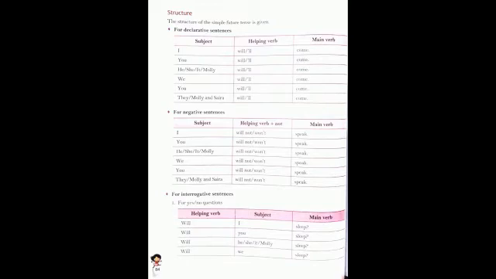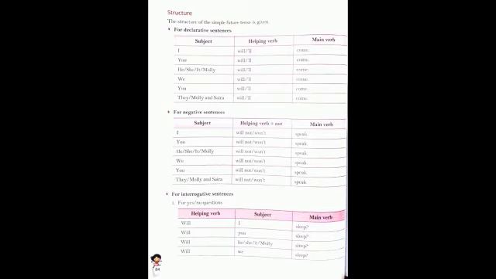Okay, then after that the subject I, then the main verb, then again the helping verb, and we will write the subject you and the main verb. With the helping verb will, he, she, it, Molly as a subject, we write down the main verb.